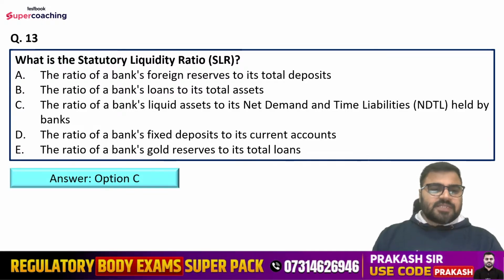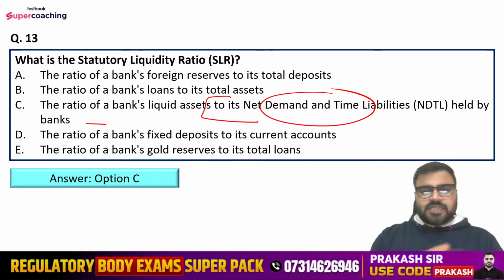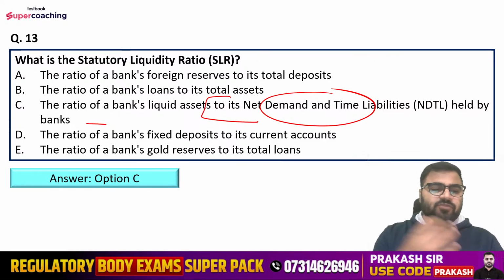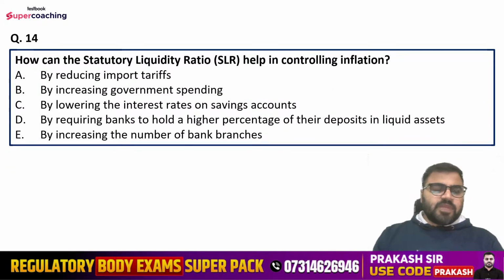Yes, option number C is the right answer. That is, SLR is the ratio of a bank's liquid asset to the NDTL. That is the percentage of NDTL which banks have to keep with themselves only. Question number 14 is, how can the statutory liquidity ratio help in controlling inflation?